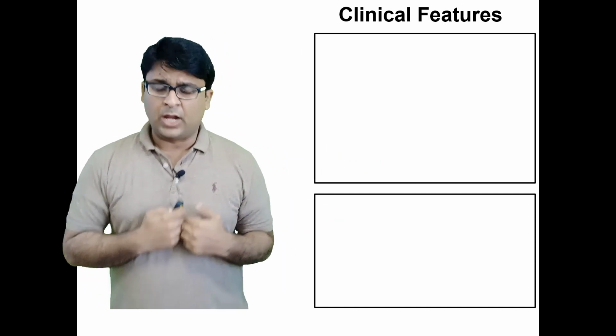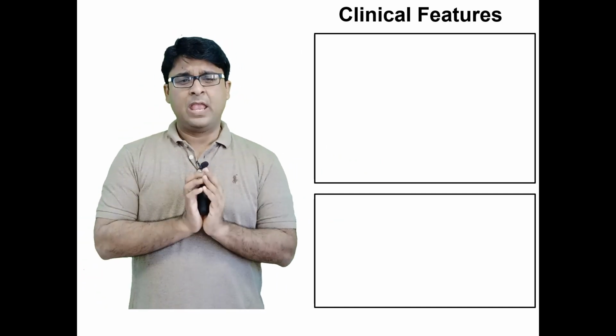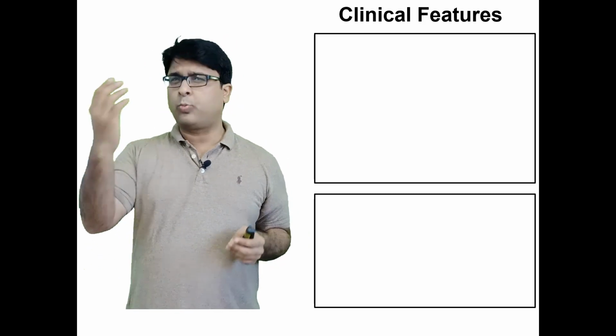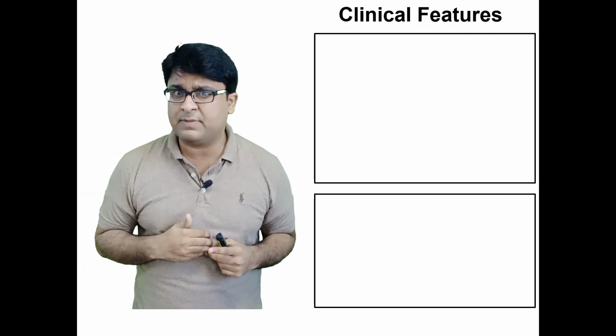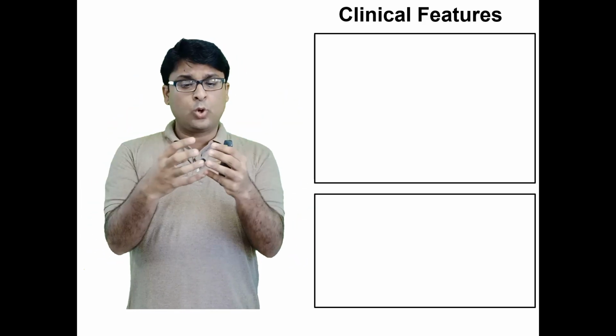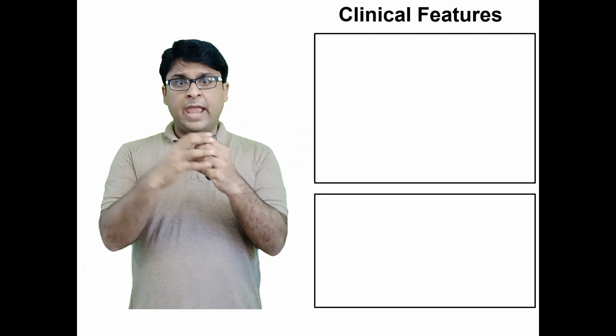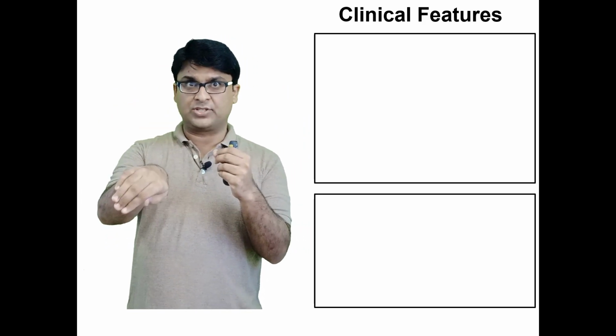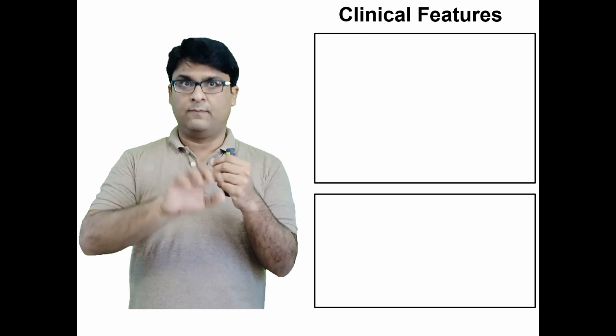Clinical features. Now, before I tell you, remember this one thing. When in hypercalcemia we were discussing clinical presentation, what were the presentations of hypercalcemia? Because there was a lot of calcium, the sodium channels were guarded and sodium was not able to enter into the channels to do the action potentials. Therefore, everything was delayed, was slowed.